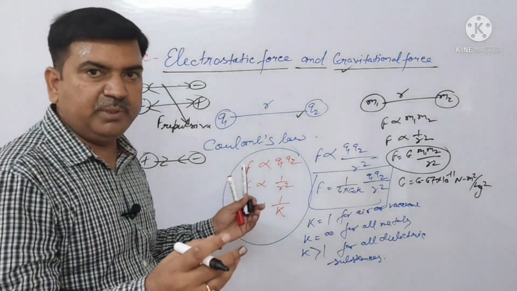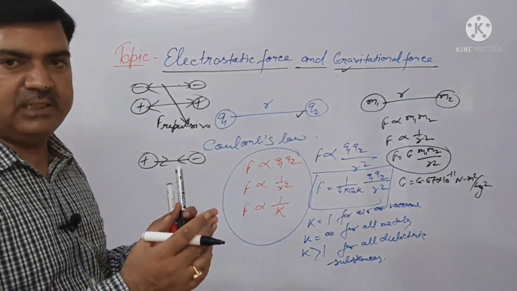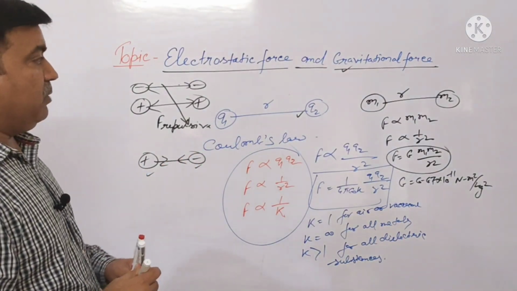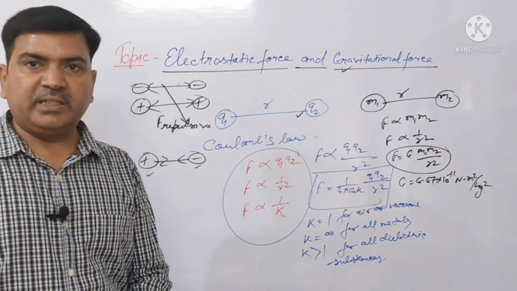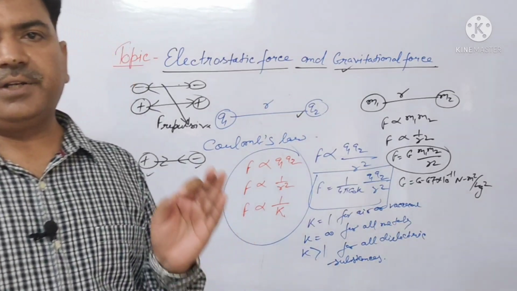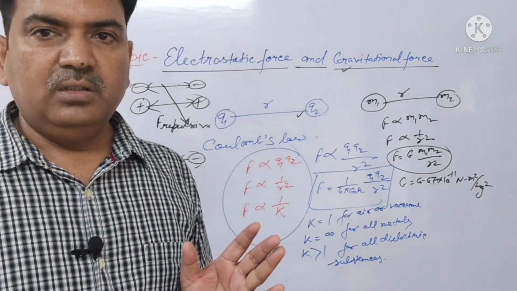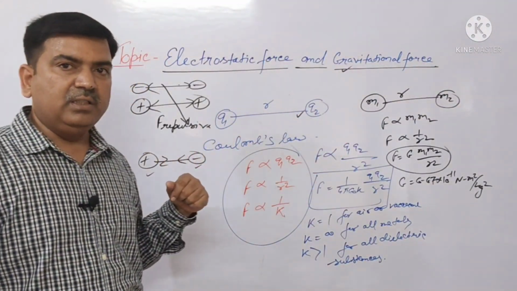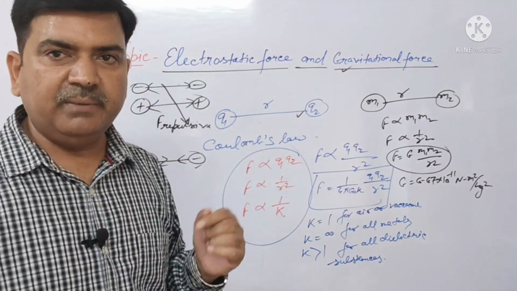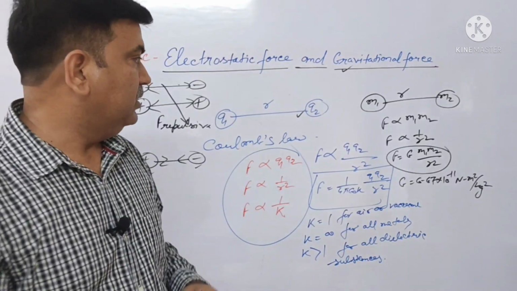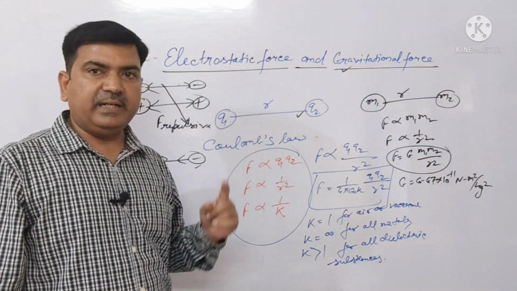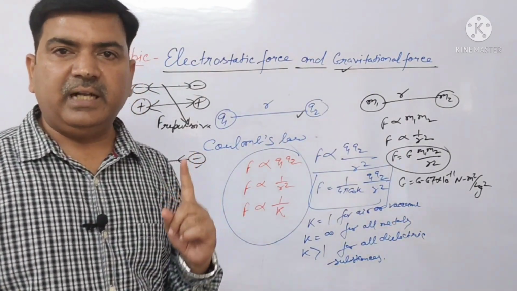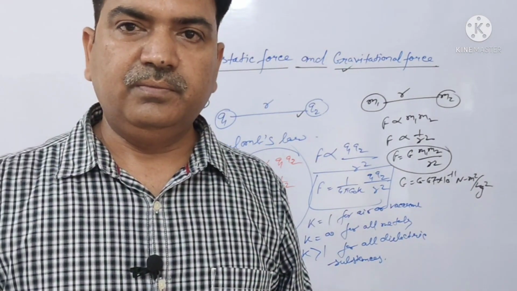Attraction force means the distance between the two charges reduces due to the attraction, when one is positive and another is negative. But what is the nature of the gravitational force? The gravitational force is only attraction. What is the difference between attraction and repulsion? Suppose anywhere in a competition it is given, or anyone asks you, that the gravitational force is attraction only, and the electrostatic force is both attraction and repulsion.